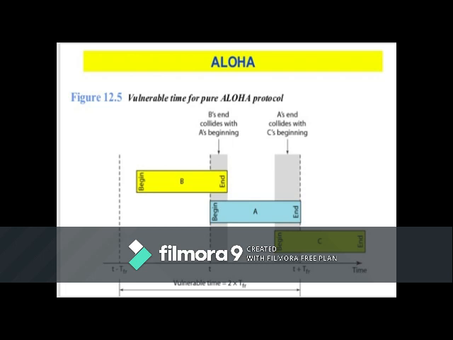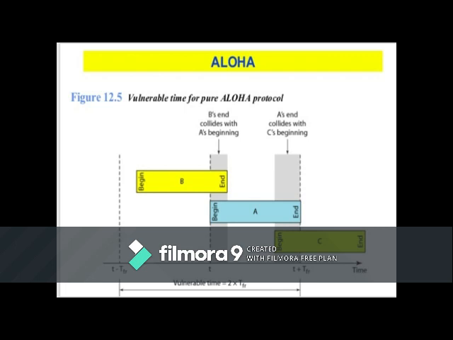If yes, that is, it is not getting it even after reaching 15 attempts, then we abort the process. If not, that is, we got it in 2 attempts or 3 attempts or 4 attempts, then we choose a random number R between 0 and 2 to the power of k minus 1. Suppose the attempts are 4, then 2 to the power of 4 minus 1 is 16 minus 1, that is 15. So we choose any random number from 0 to 15. Why are we choosing that? To calculate the backoff time, that is TB.